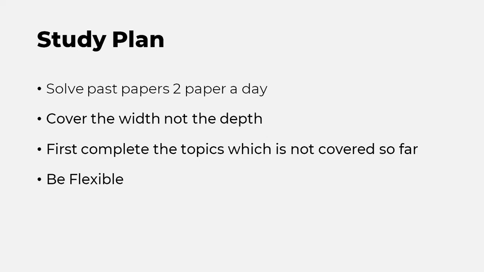Now, third would be to complete the topics which are not covered so far by you. I'll give you an example. Critical reasoning, you would not have covered so far because it was not there for your CAT, right? Then input output, then syllogisms, then coding decoding, or let's say blood relation. These topics were not covered so far, so you have to cover these sections, cover these topics from different areas.